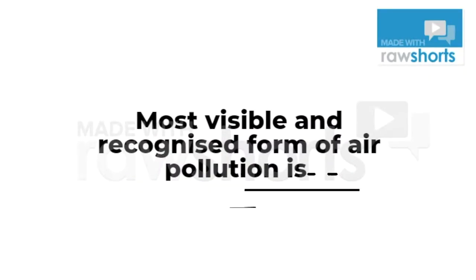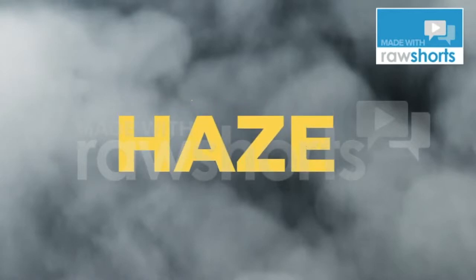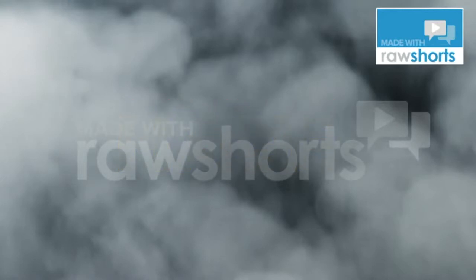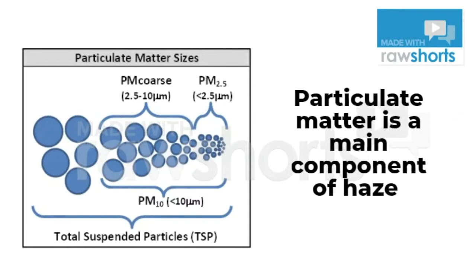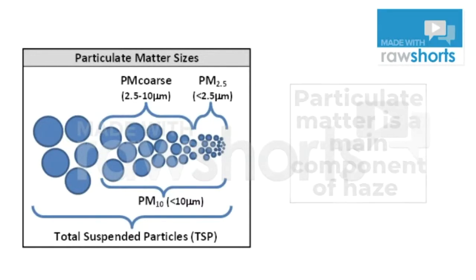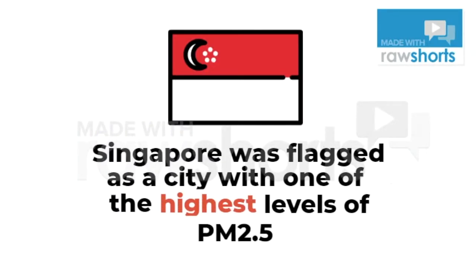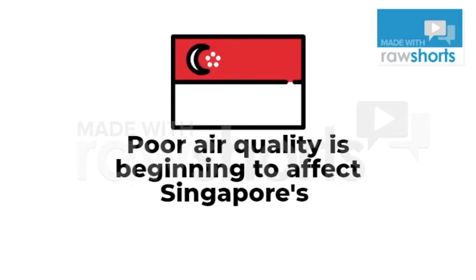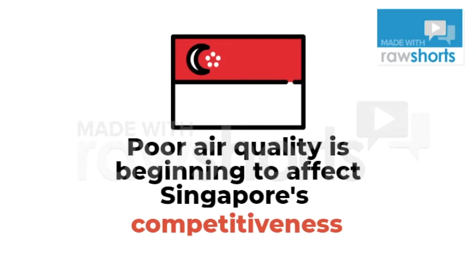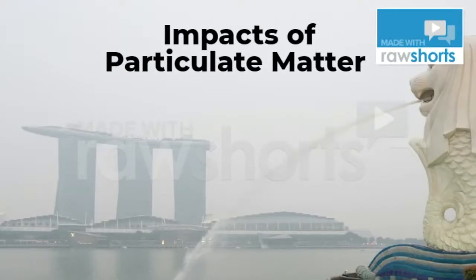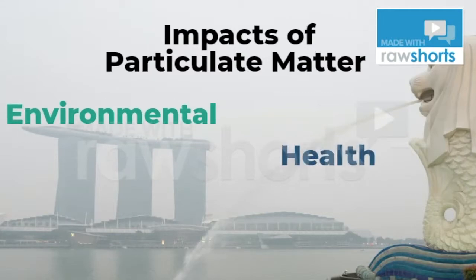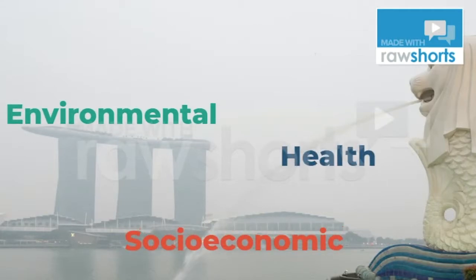The most visible and recognized form of air pollution is haze. Particulate matter is a main component of haze. Singapore was flagged as a city with one of the highest levels of PM2.5. The poor air quality is beginning to affect Singapore's competitiveness. The impacts of particulate matter include environmental, health and socio-economic impacts.